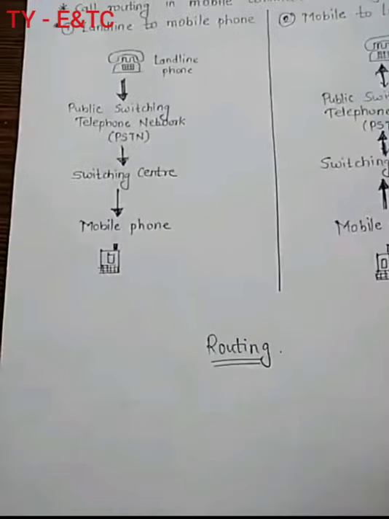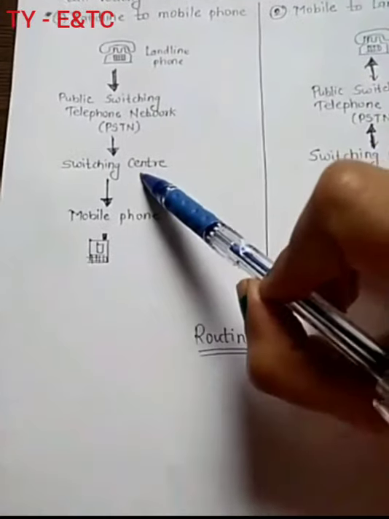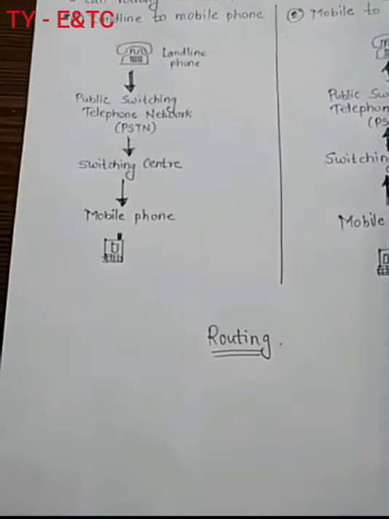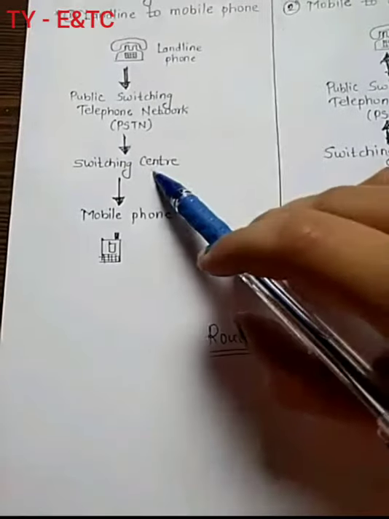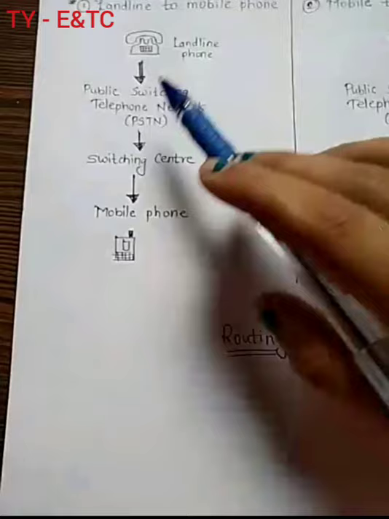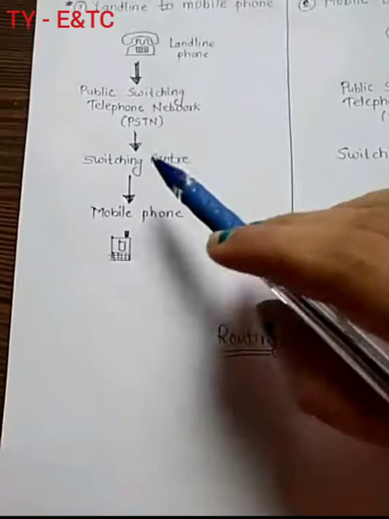After that, this PSTN will transfer that connection to different switching centers, right? Switching centers like MSC or MTSO. That part also we have seen. Different types of switching centers are there at different locations. So this connection will be connected to the switching center, and now this switching center will try to connect to this mobile phone through the base stations.